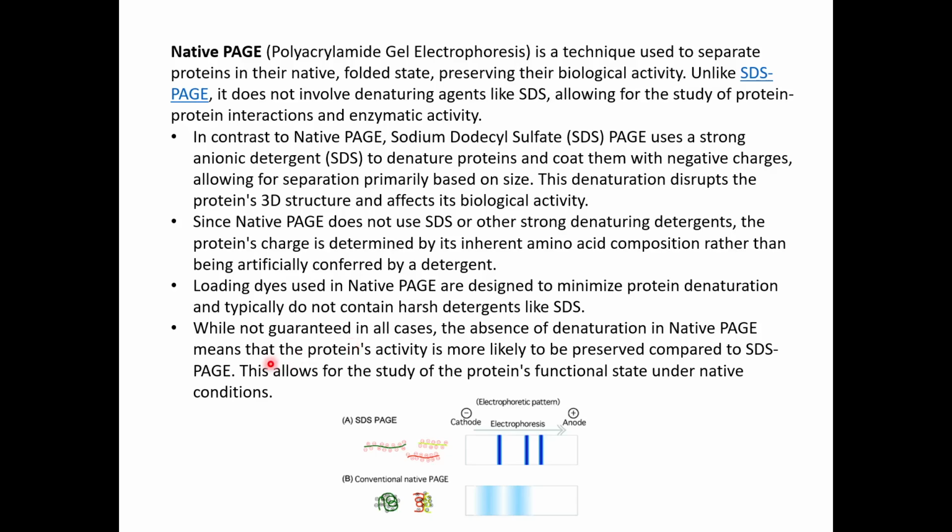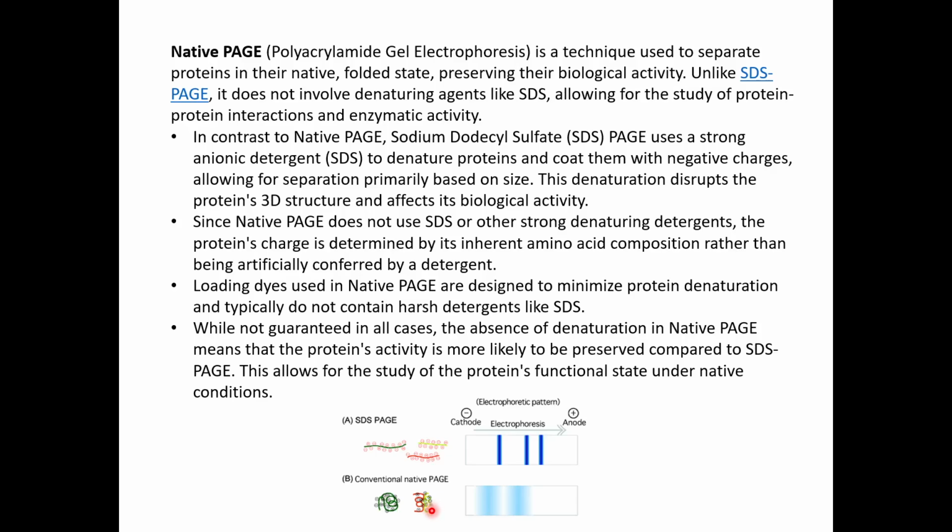So this basically allows us to study the protein in its functional state under its native state. You can see here how you have your linearized, denatured form of proteins in SDS-PAGE, and you have your conventional native structures in your native PAGE.